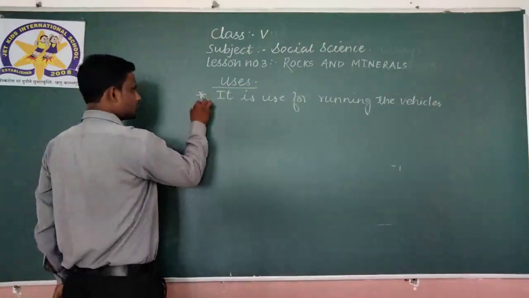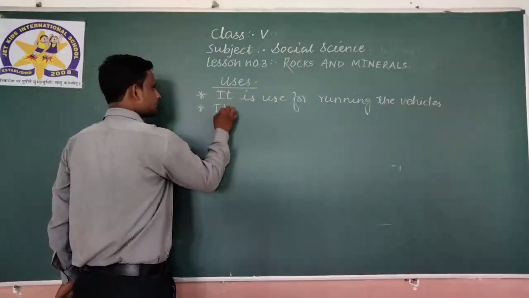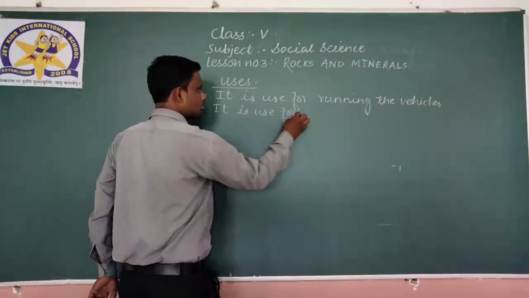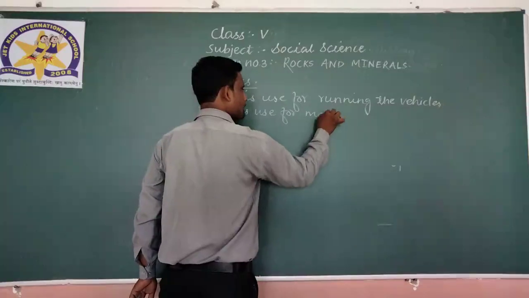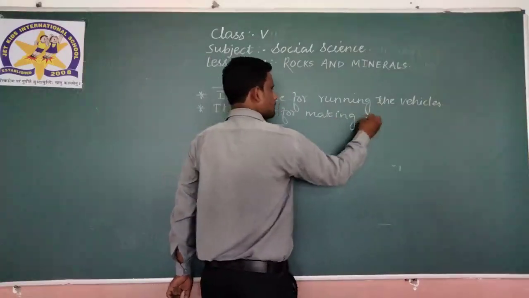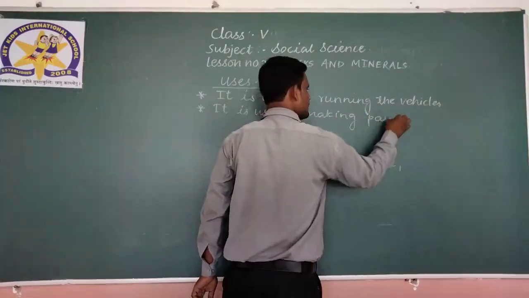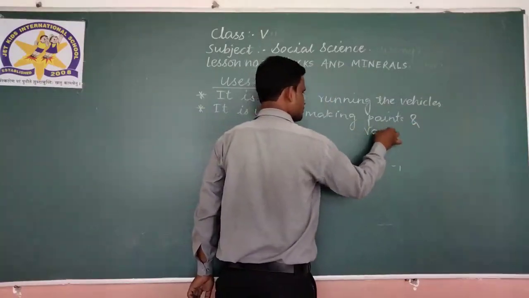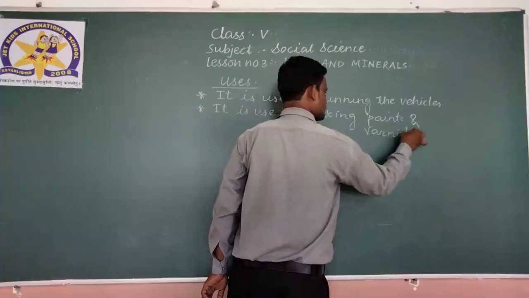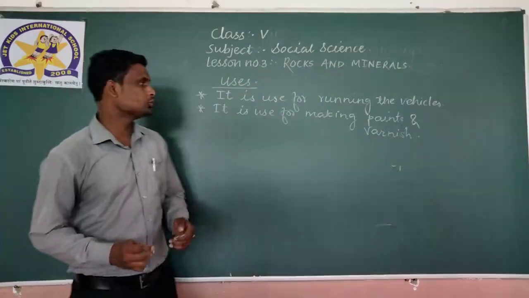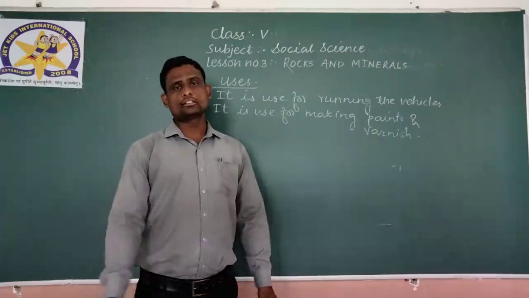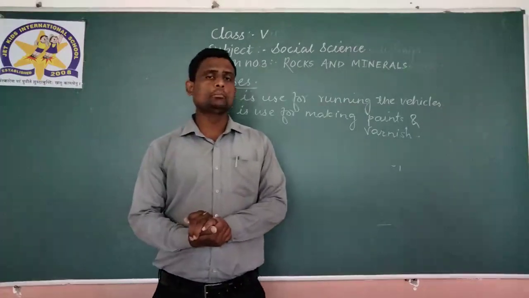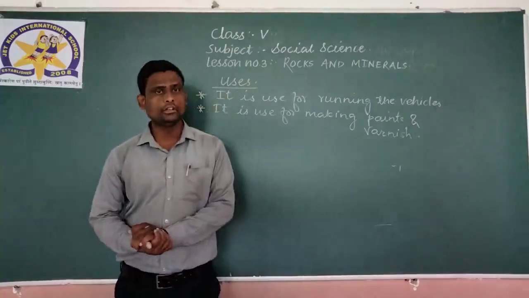Next point. It is used for making paints and varnish. So here there are two uses of petroleum. Here we have completed our point on petroleum. I hope you understood this point well.